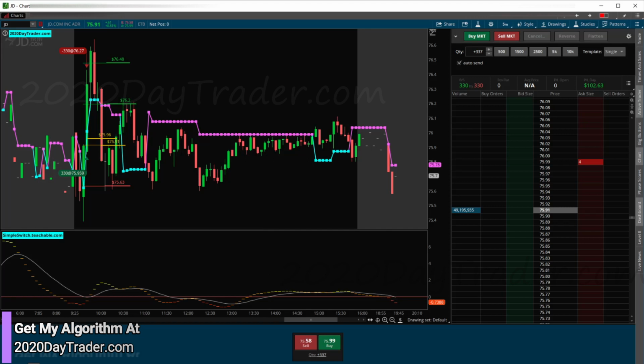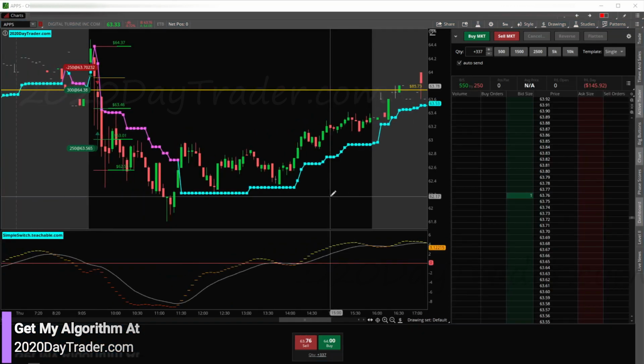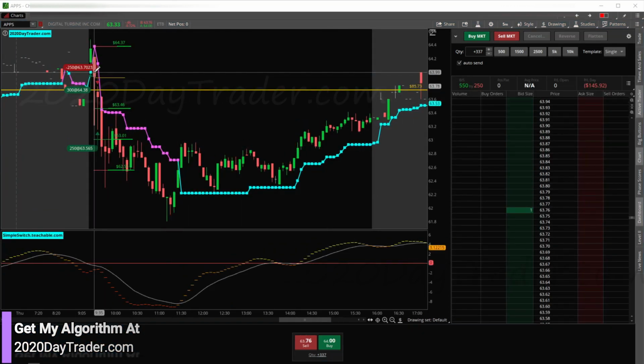All right, so then we just see APPS. We have our switch to the short side. Got permission: dotted line below the white line, below the red line. So definitely got some permission. Got our 1R. And sure enough, this could have been an epic trade had I hung out in it. But you don't know. And I got my target. So all good. I try to squeeze more out, but once it gets through, I put my stop in, and if it wants to keep running, great. If it backs up and does this to me, all good. At the end of the year, it's a numbers game.